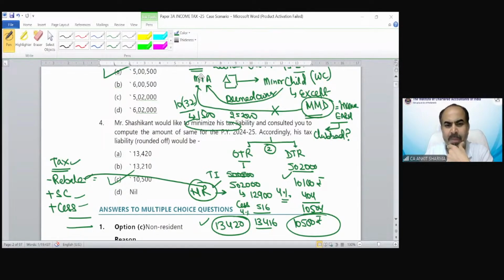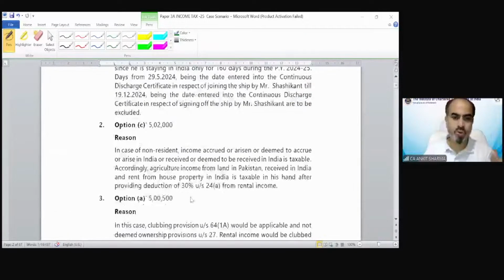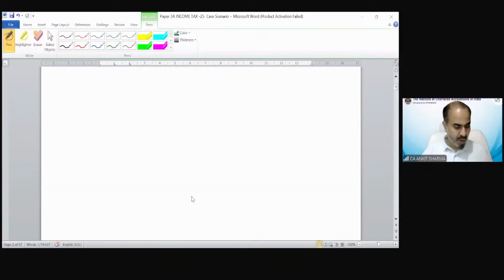Puja's tax would not be nil because he's a non-resident, so you cannot claim the rebate in this situation. So that was case scenario number 1. We have the detailed solution also. You can go through the solution and the calculation, everything is there. Now moving on to